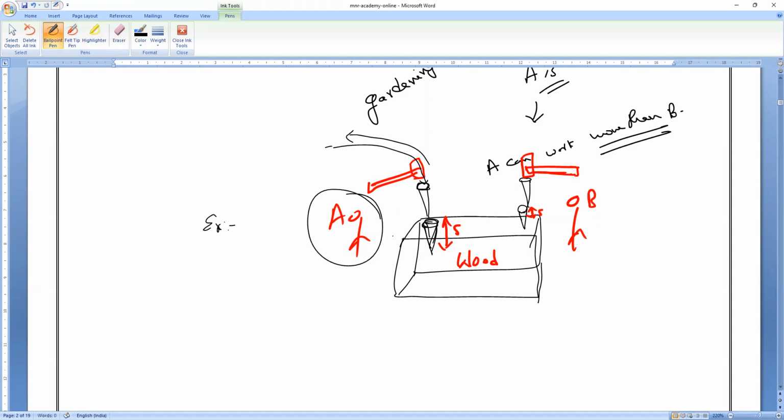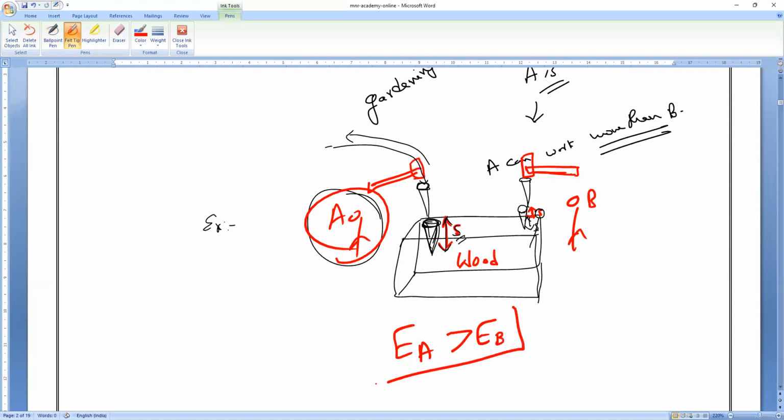A has done more work because the distance traveled by the nail is longer. It's completely inside the wood. It is driven completely into the wood. So the complete nail has been driven. But here, less of the nail is driven into the wood, so the distance traveled by the nail is less. So work done is also less. So who is possessing more energy? The energy possessed by A is greater than the energy possessed by B. So that's why work done by A is also greater than work done by B.